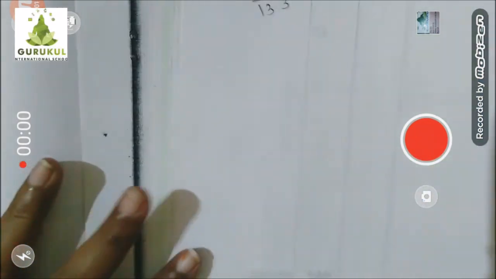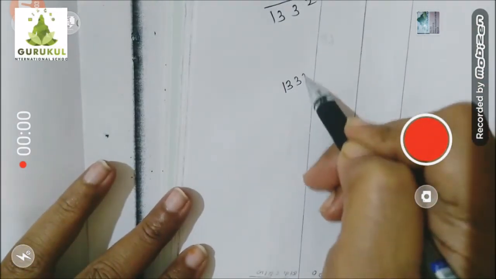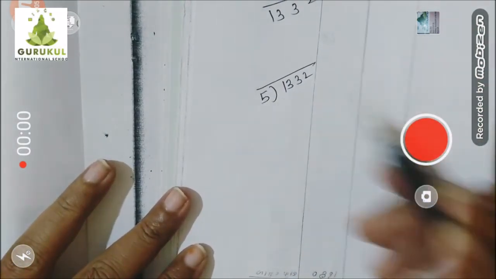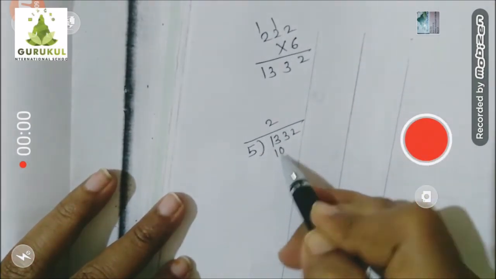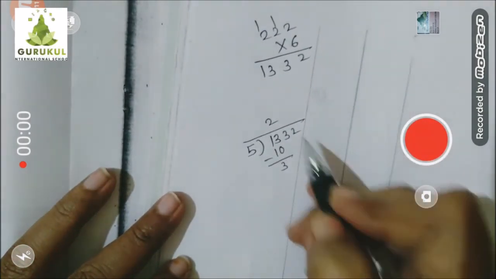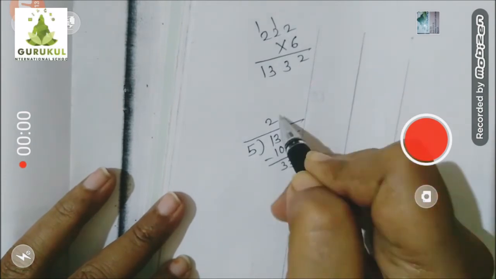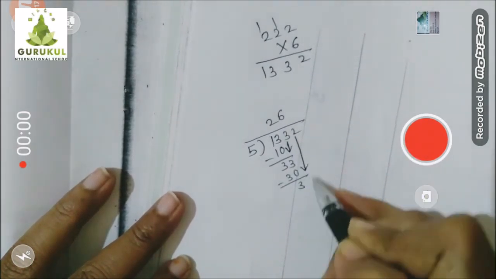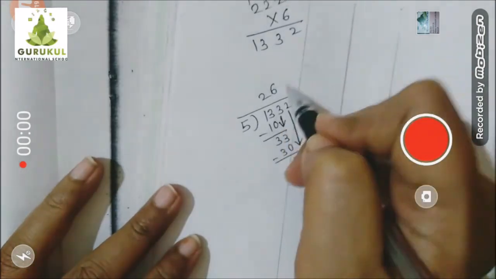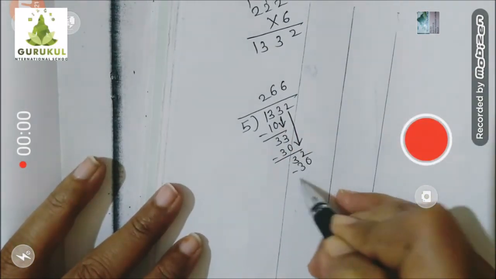Let's divide it. 1332 divided by 5. 5 2s are 10, 3 is left. Take this 3 down. 5 6s are 30, again 3 is left. Now take this 2 down. Then again, children, 5 6s are 30, 2 is left.